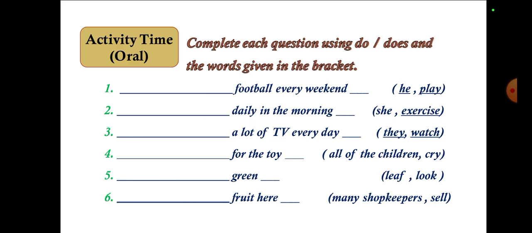Or you can write it this way. In the first one we have: does he play football every weekend? Does she exercise daily in the morning? Do they watch a lot of TV every day? Do all the children cry for the toy? Do leaves look green? Do many shopkeepers sell fruit here?